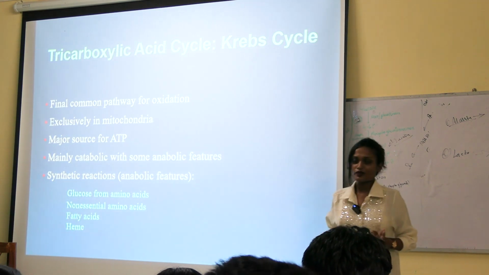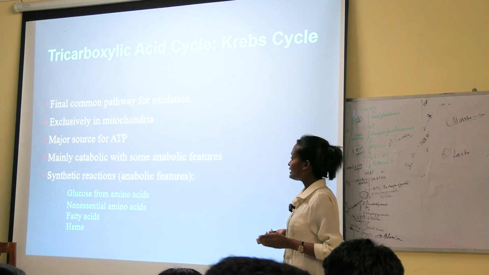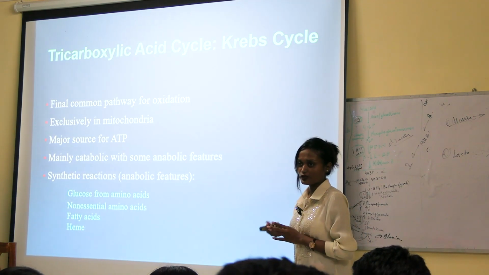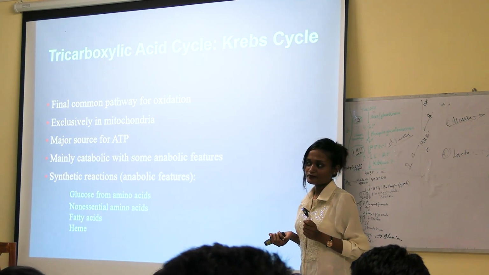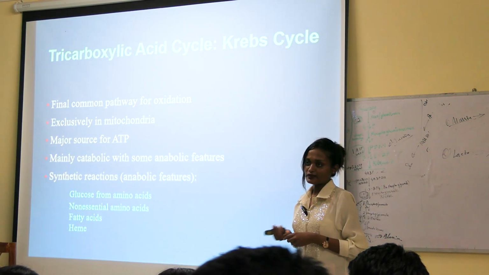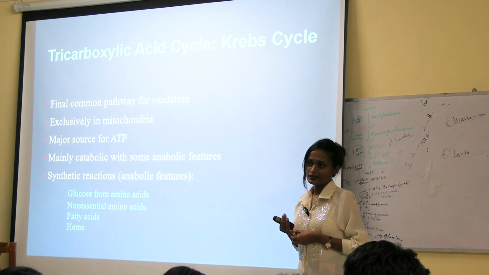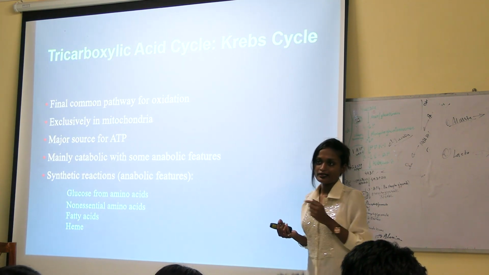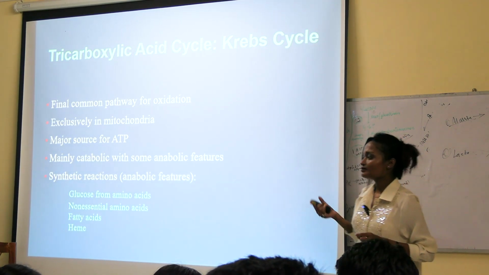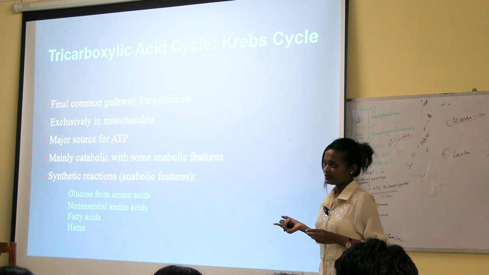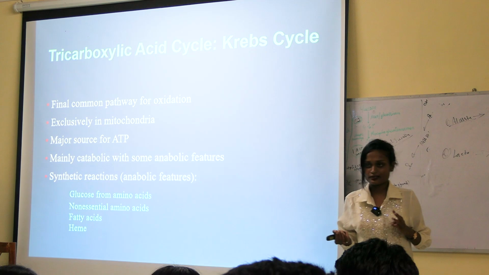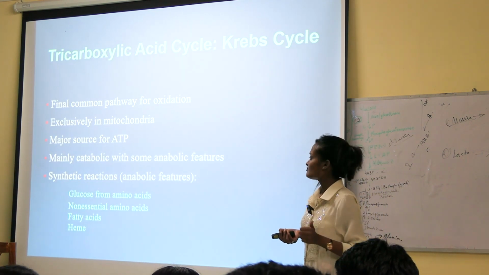So the major source for ATP is the Krebs cycle, and it is mainly catabolic. So this is an amphibolic pathway. The Krebs cycle is an amphibolic pathway. Amphibolic means both catabolic and anabolic. So what are the catabolic steps in the Krebs cycle? The catabolic step is acetyl-CoA. And the anabolic steps are succinate, alpha-ketoglutarate and succinyl-CoA. These three are the anabolic steps. So one is catabolic, three are anabolic. So the Krebs cycle is an amphibolic pathway.